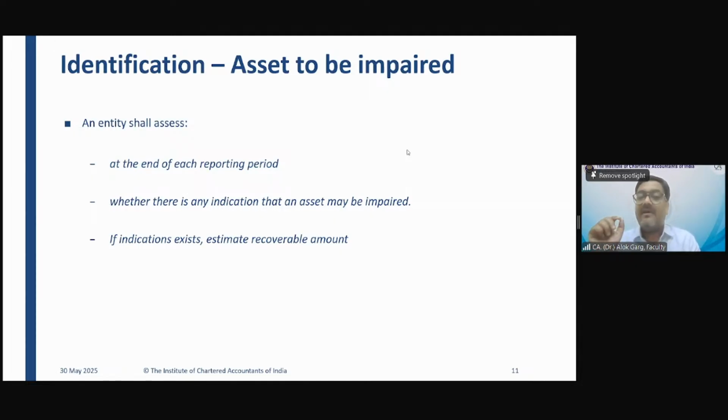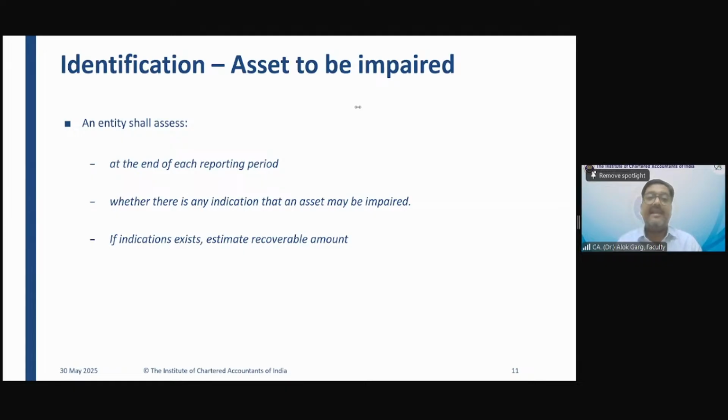So friends, that is why, the standard starts with ensuring that no asset will be carried at more than the recoverable value. So in the standard, it has given a guideline that you need to identify which asset may be impaired. And how to identify?